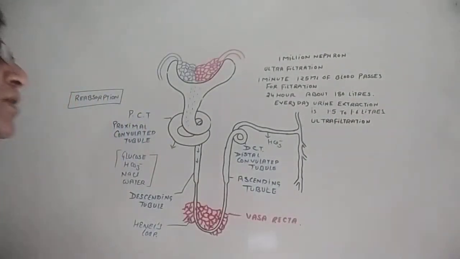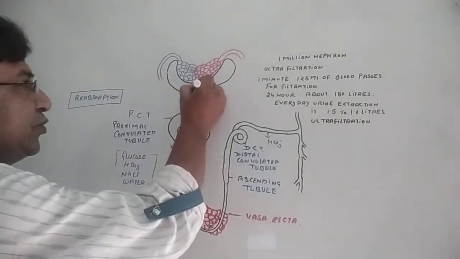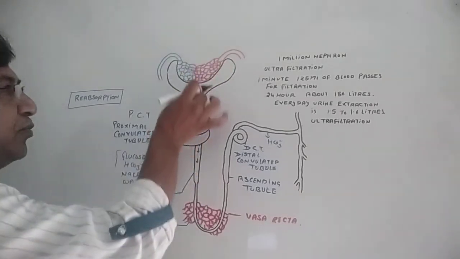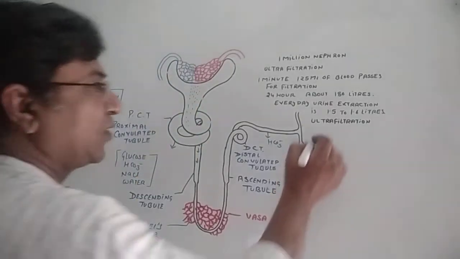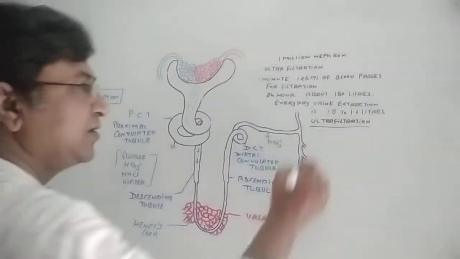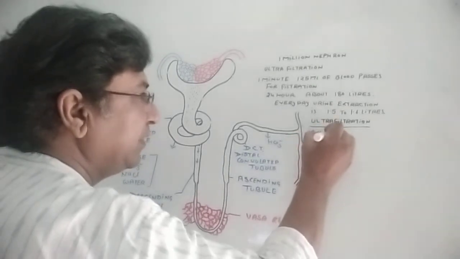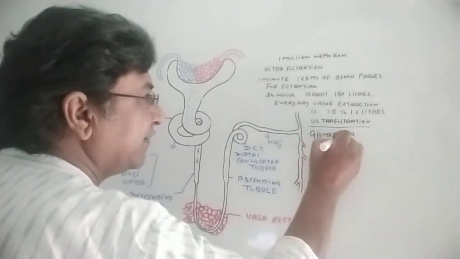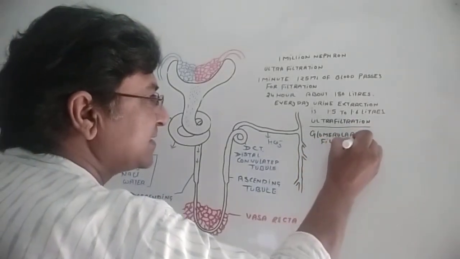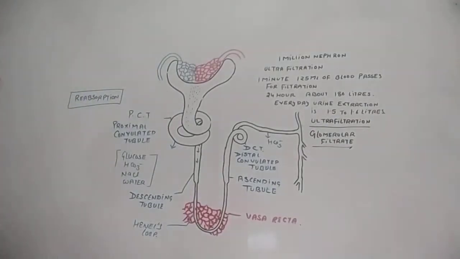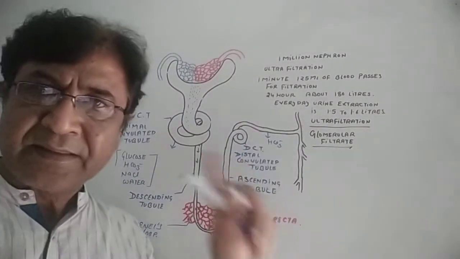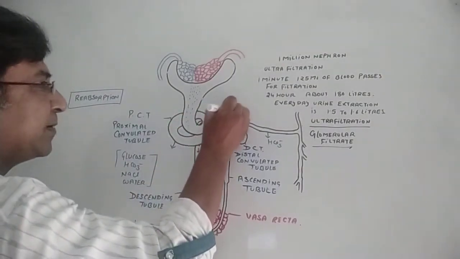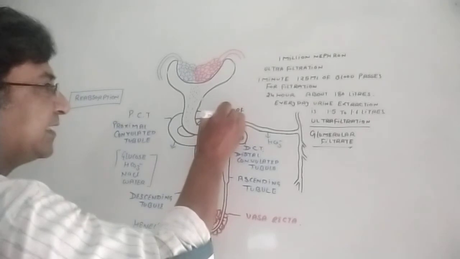Okay, first point. Secondly, the urea content passing from the glomerulus into the tubule is called the glomerular filtrate. This is another term you should remember: glomerular filtrate. Third thing, in the PCT, about 75% of reabsorption takes place.